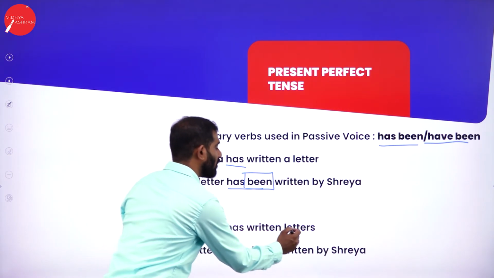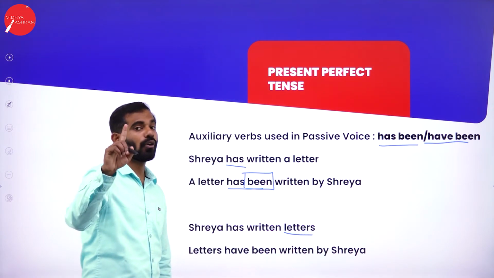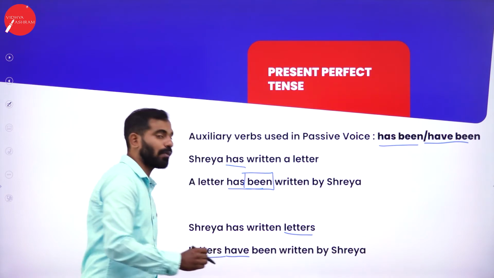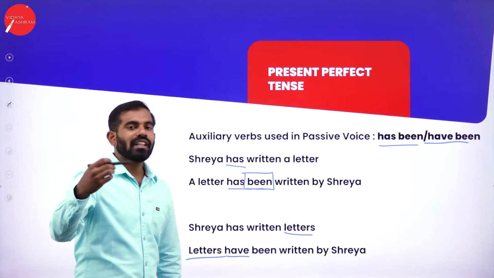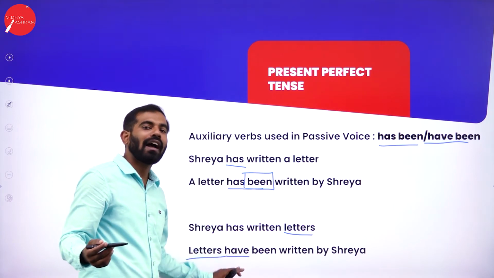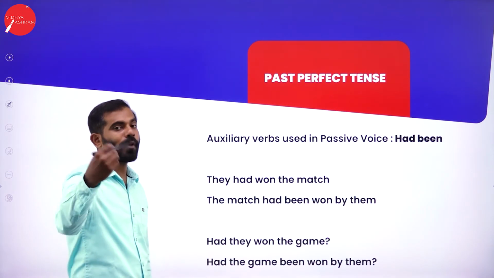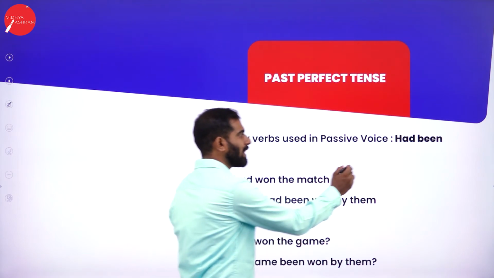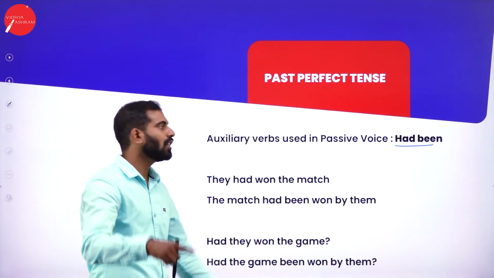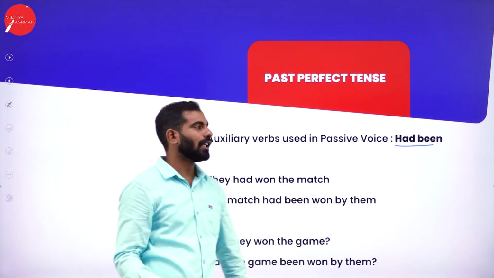Shreya has written letters, singular or plural. Remember this. Letters have been, depending on the subject or object, auxiliary verbs will be used. It could be has or have. What about past perfect tense now? Remember that? Had been. Has and have been changed to had been.